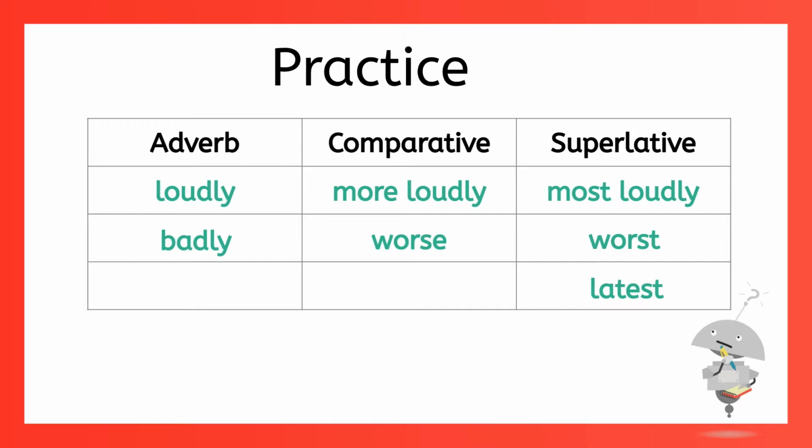Last one. We'll start with the superlative and work backwards. If the superlative is the one who arrived latest, what's the comparative adverb? That's right, someone who arrived later. And the adverb we'd start with would be late. Try to avoid arriving late.